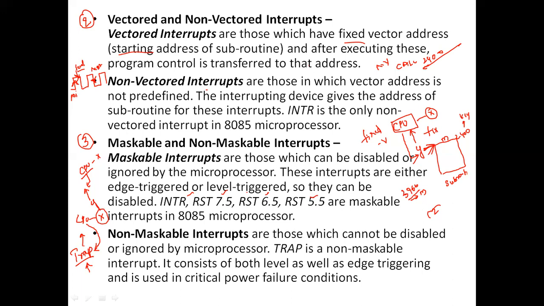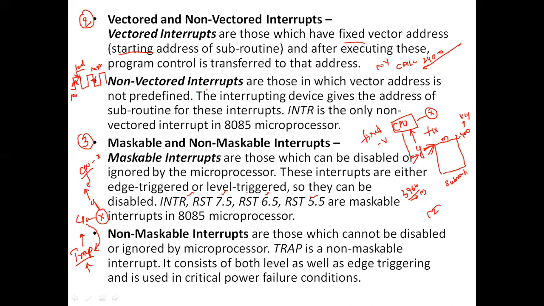It supports both level triggering and edge triggering. So this is the brief introduction before going to the PIC, the programmable interrupt controller.